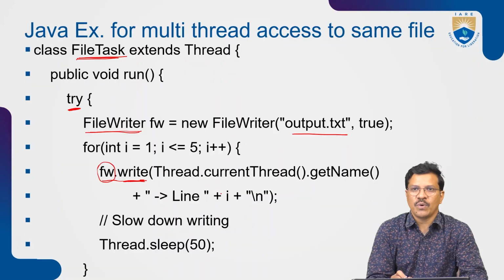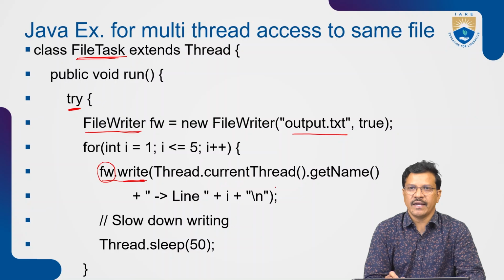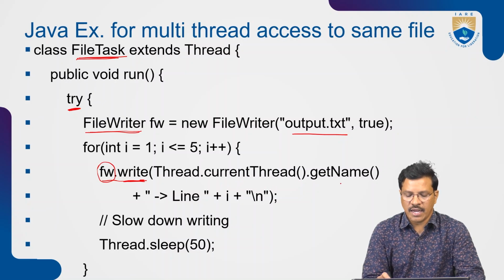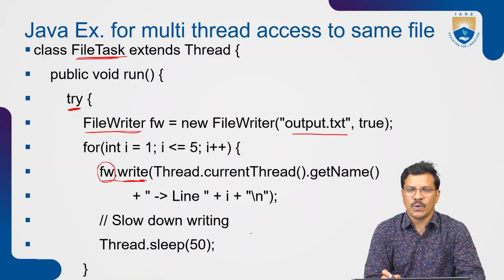What I want to write uses the inbuilt method Thread.currentThread().getName() plus the line number. So in each iteration, starting with i equal to 1, it will print thread 0, thread 1, hyphen line 1, thread 2, hyphen line 2, up to 5 times.